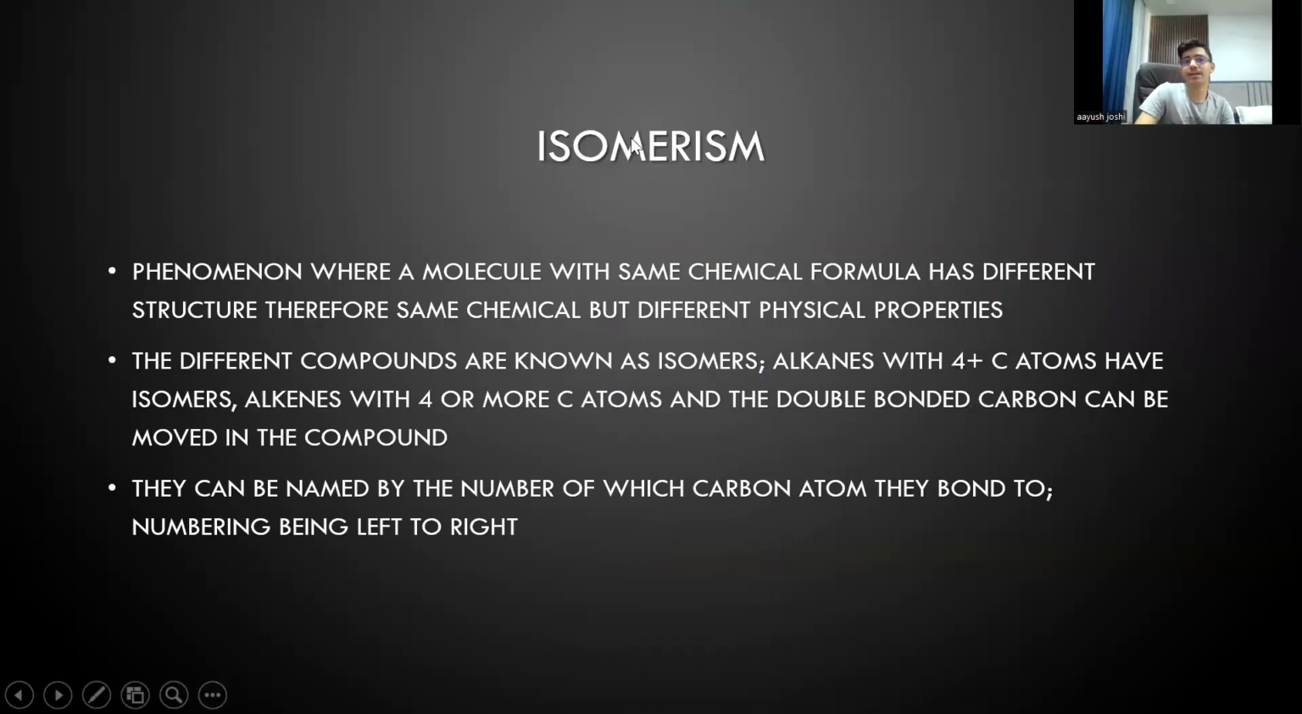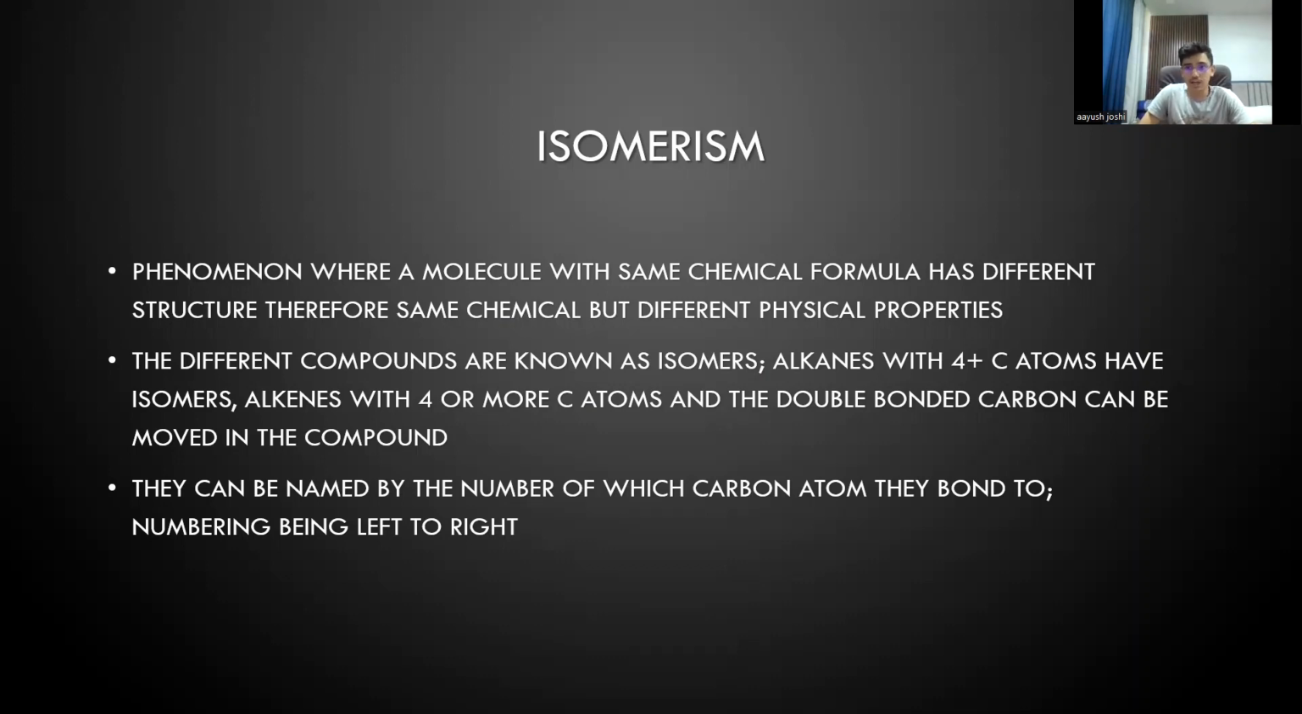So next up we have isomerism. You have isotopes of any element. Suppose we have hydrogen, then we have an isotope of hydrogen with two neutrons, you get deuterium or tritium depending on the number of neutrons. Here it is structural isomerism. We have the same chemical formula but a different structure. So it has the same chemical property but a different physical property. The different compounds are known as isomers.